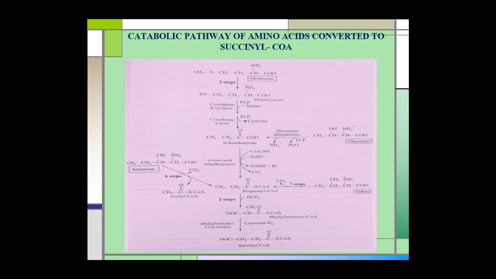Now, the catabolic pathway of amino acids that are converted to succinyl coenzyme A. The carbon skeletons of methionine, isoleucine, threonine and valine are degraded by the pathway that produces succinyl coenzyme A. In this pathway, methylmalonyl coenzyme A is the intermediate of all these four amino acids. Let us study the degradation of these amino acids in detail. First, we will study the degradation of methionine.